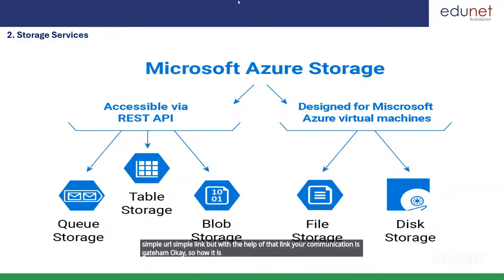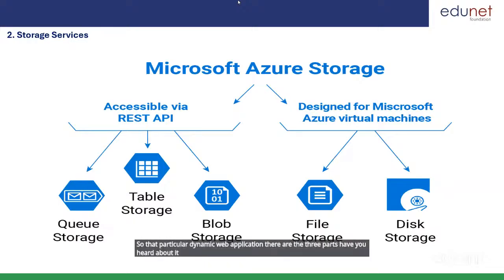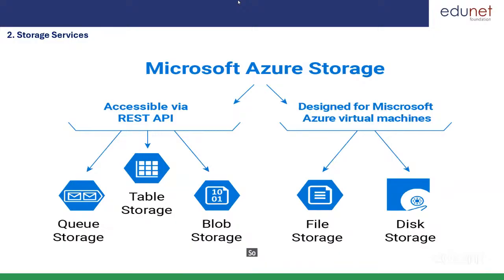Have you heard that a dynamic web application, the full stack web application, contains three parts: front end, back end, and database? Have you ever wondered how they communicate?